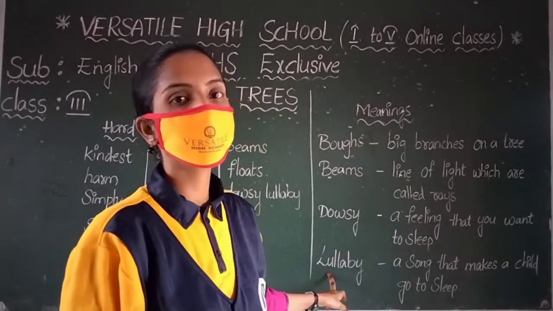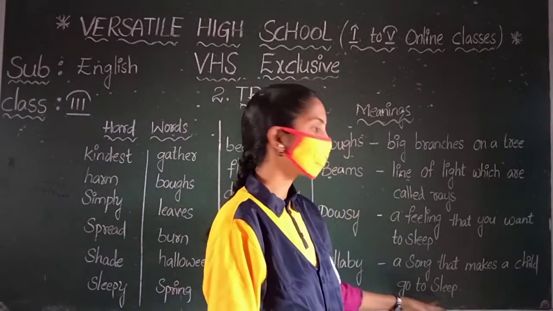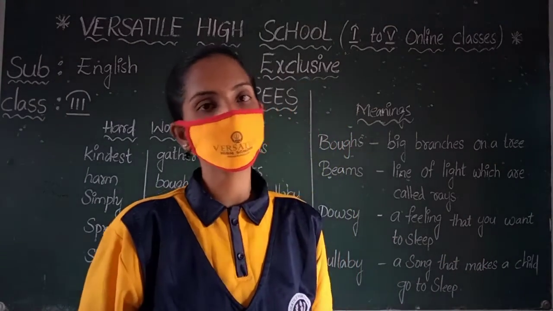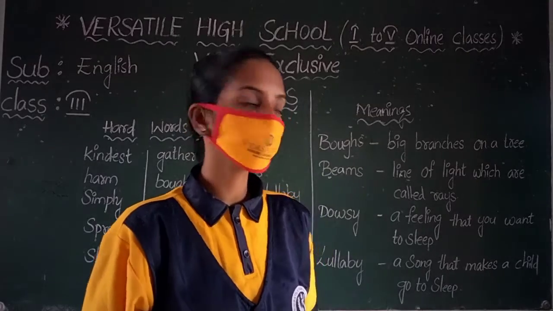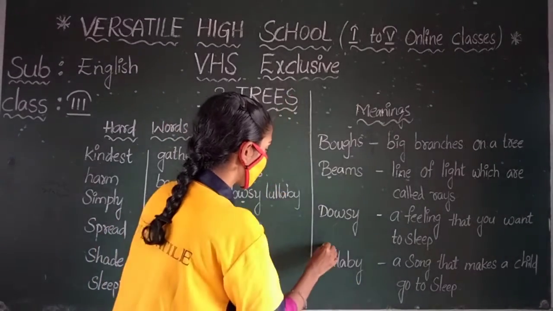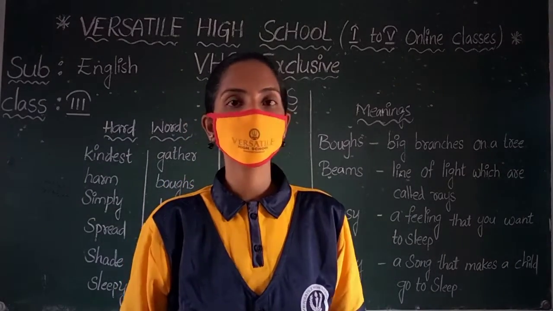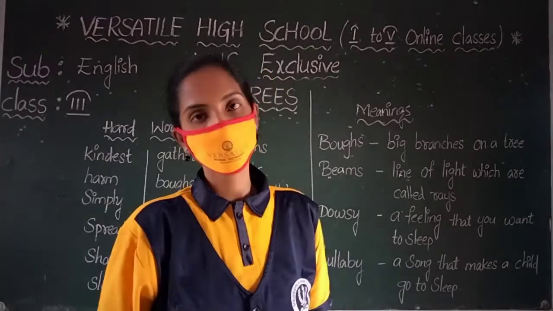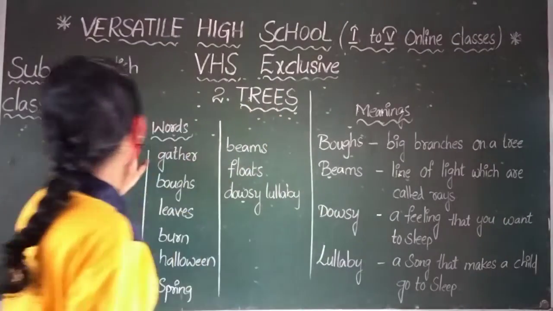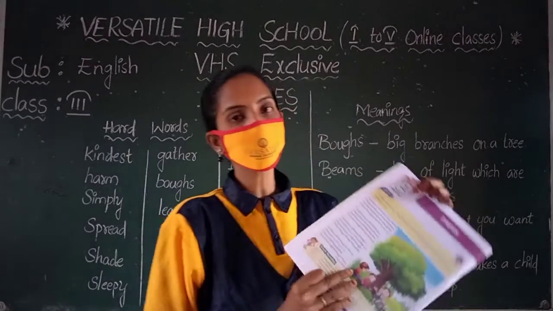Next, lullaby, a kind of song. Yes, a song that makes a child go to sleep. For small kids, we sing a song, and we call that a lullaby. These are the words and meanings given to you. Now let me start the poem.